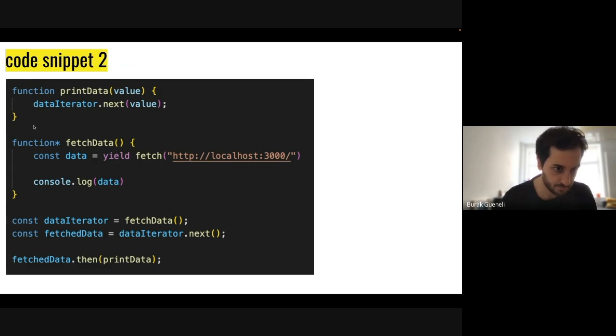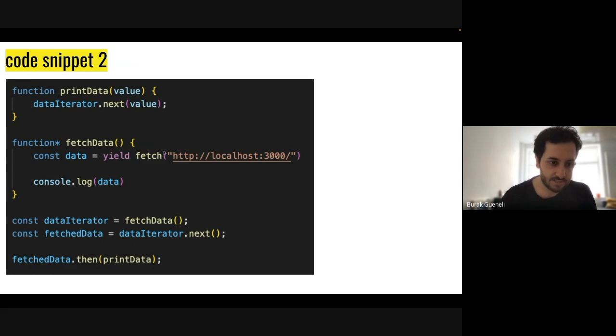It's a generator function called fetchData. It's defining a data variable. It's using this yield keyword, and it's starting to fetch some resource from the internet. It can be any link here. But I put this localhost link here because let's imagine that you have an API, an endpoint on your local machine, and it will respond to you in 200 milliseconds, and it will give you some text string as a response. So we can imagine it in this way. We don't need another outsourced API.